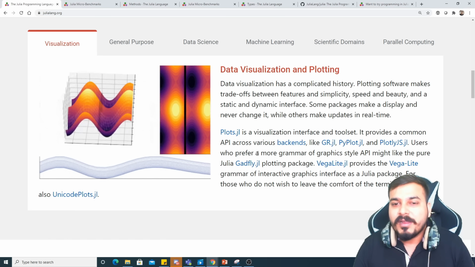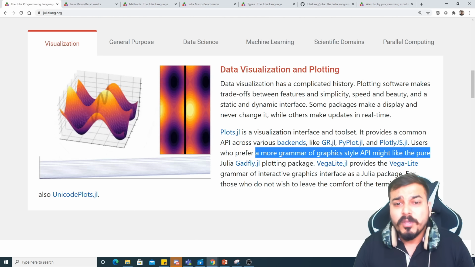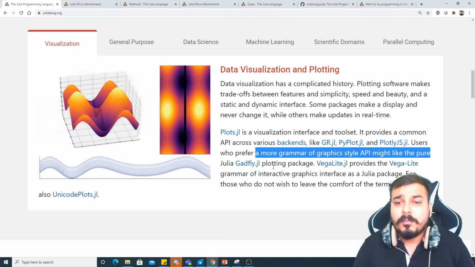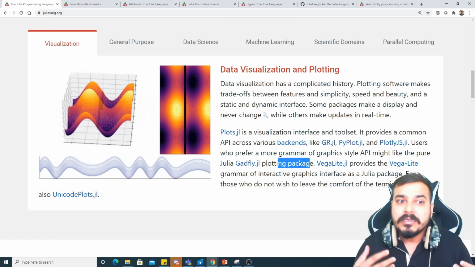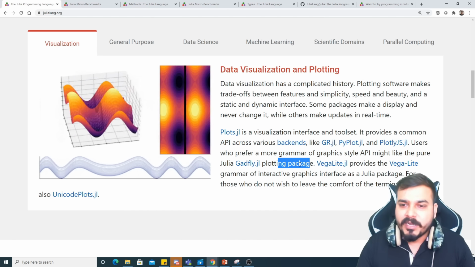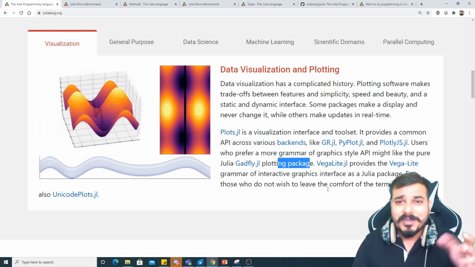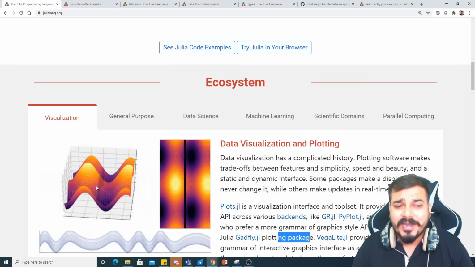Users who prefer a more grammar-of-graphics style API might like the pure Julia Gadfly.jl plotting package. So here you have an interactive way of doing data visualization, which will be pretty amazing. All these examples I'll show you practically when I'm implementing many things, and it will be really fun.